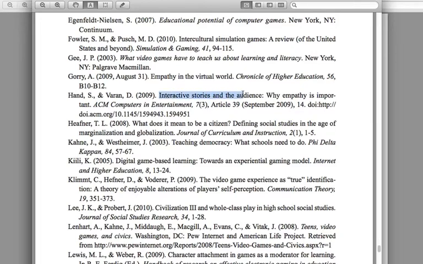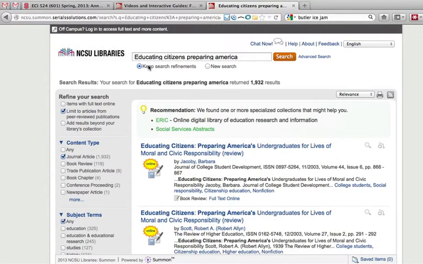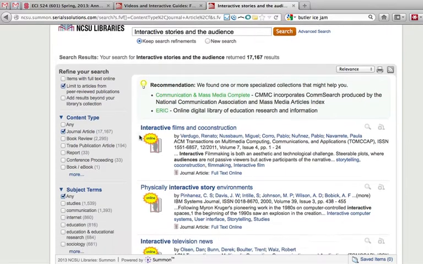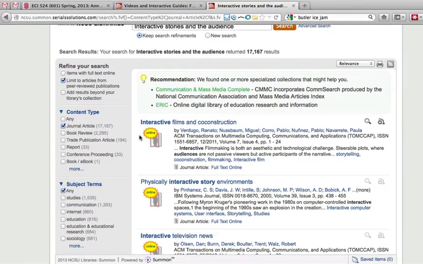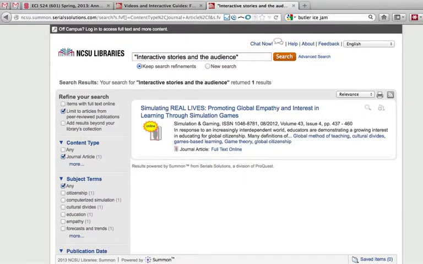The other thing I could do is this PDF is text aware, so I can just search. Now make sure you keep search refinements because we are using Summon at NCSU right now. Okay, the article didn't pop up, so I'm going to put quotations around the title. Narrow it down.